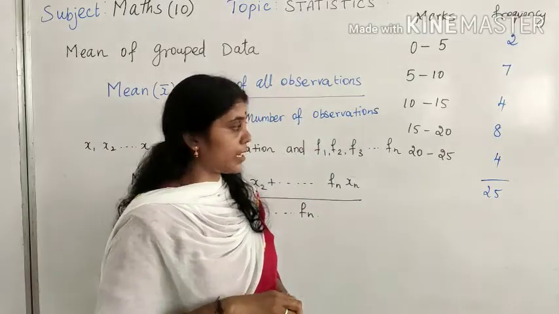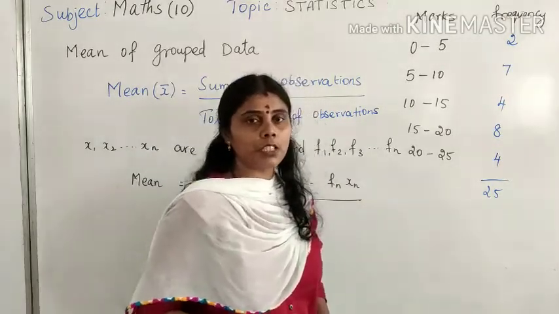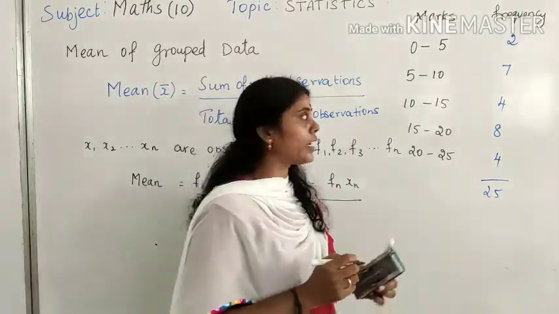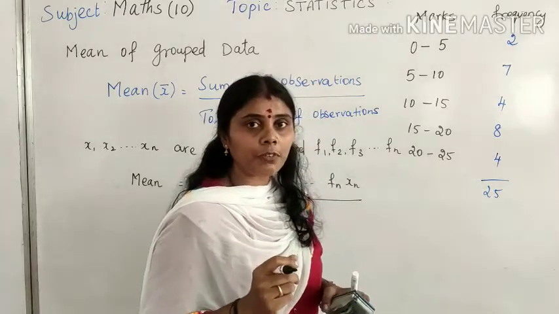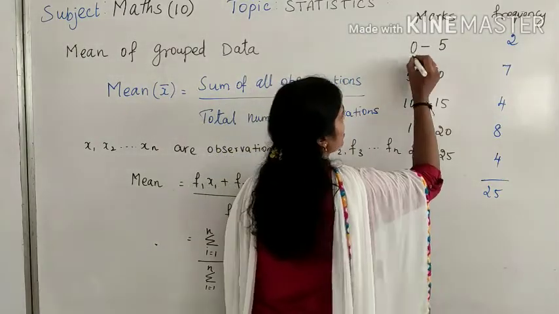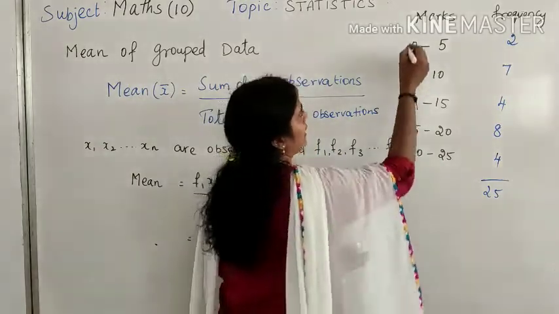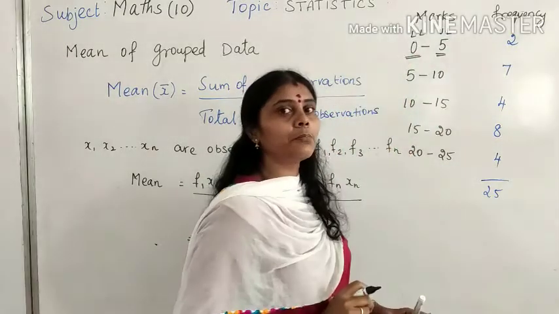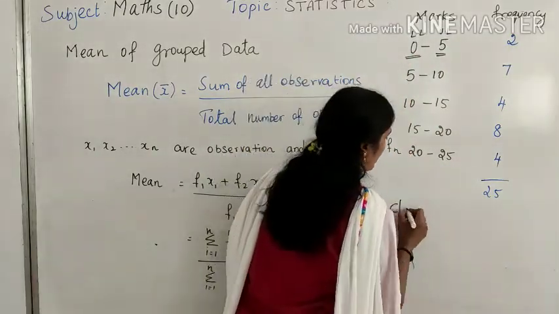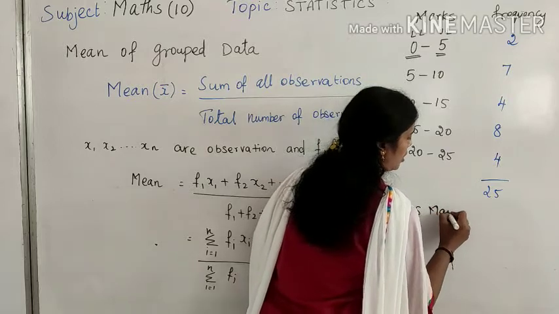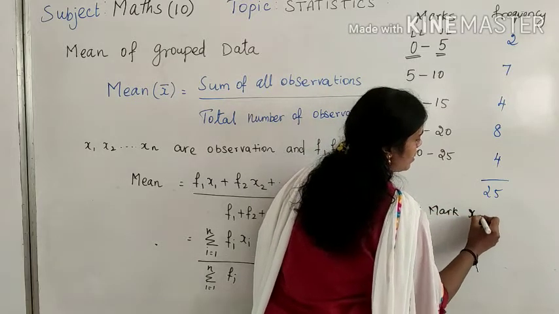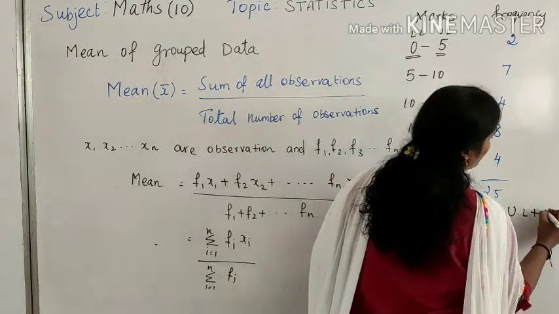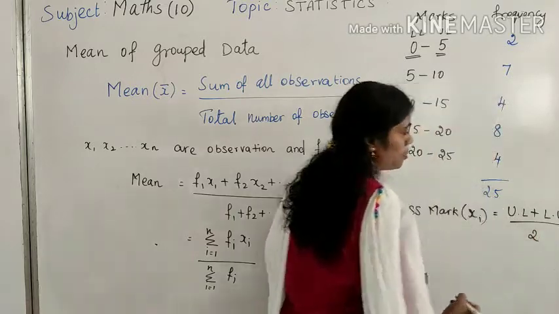If it is given like this, how will I find the mean? It is in class intervals, so first we have to find the class mark for this. How can I find the class mark? It's very simple. This is your lower limit and this is the upper limit, the minimum mark and the maximum mark. The class mark is your xi. How can I find it? Upper limit plus lower limit, divided by 2, right?